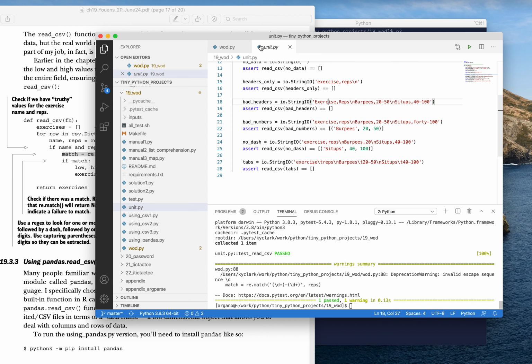So this unit.py is where I try to imagine all the bad kinds of data that I could encounter. And I try to assert that I get back, for instance here, nothing. Like that's going to just return an empty list, which is fine. Here it succeeds in parsing this one, but situps 4100, nope, can't parse that, so it just doesn't end up in the return value. And so this is, again, when it comes to designing your tests and writing your own code, it's going to be up to you to decide what you do when you encounter bad data.